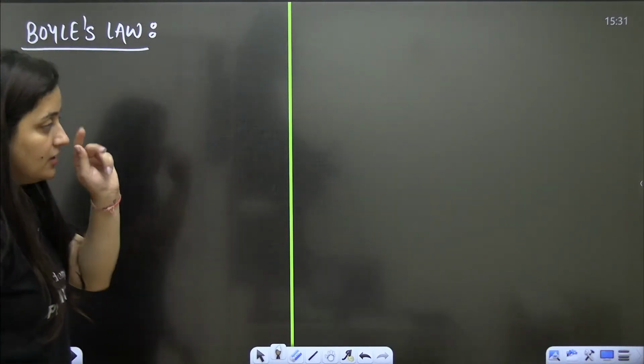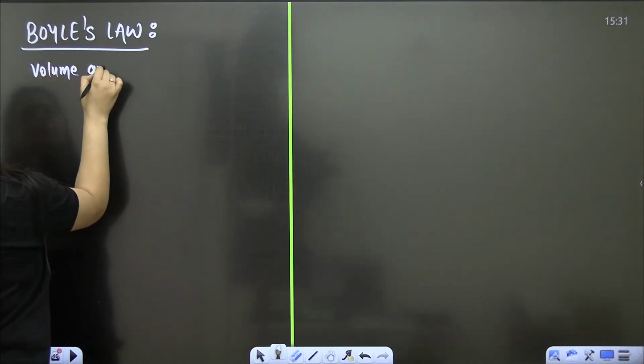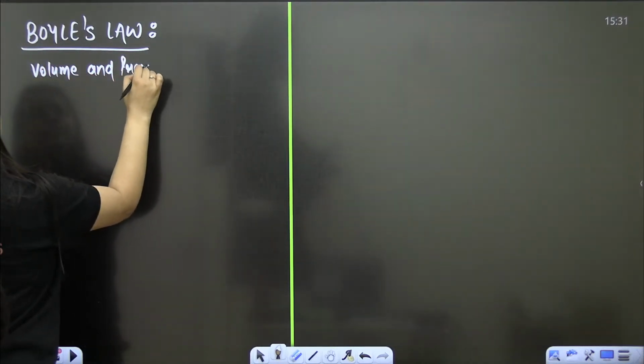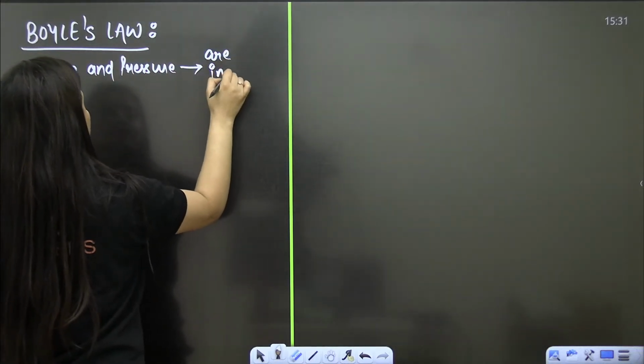Boyle's law. As per this law, volume and pressure are inversely proportional to each other.